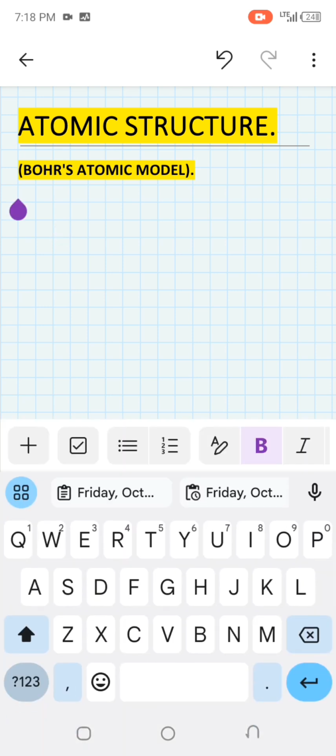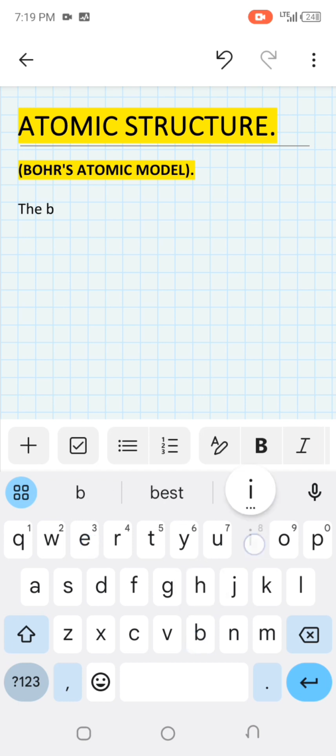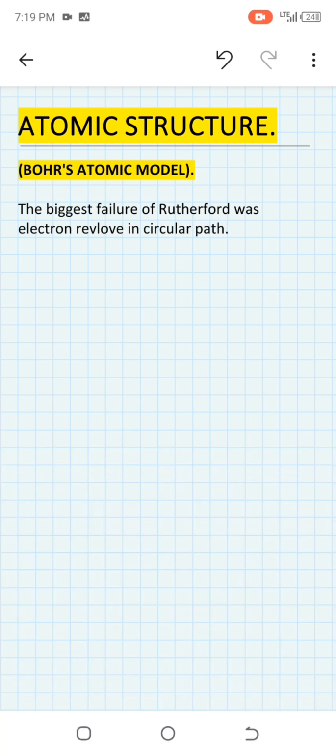The biggest failure of Rutherford was, like he said, that an accelerated charge can only revolve in a circular path. He said electrons revolve in a circular path. Okay, this was a statement given by Rutherford.